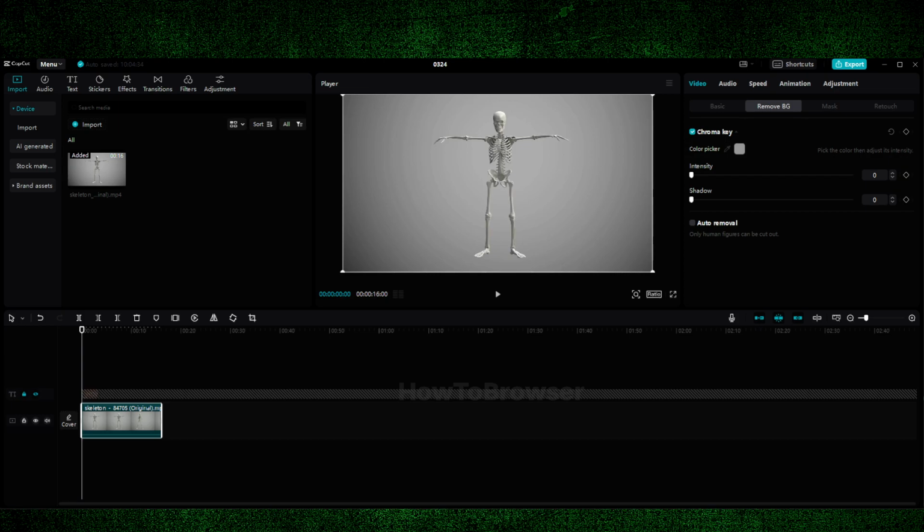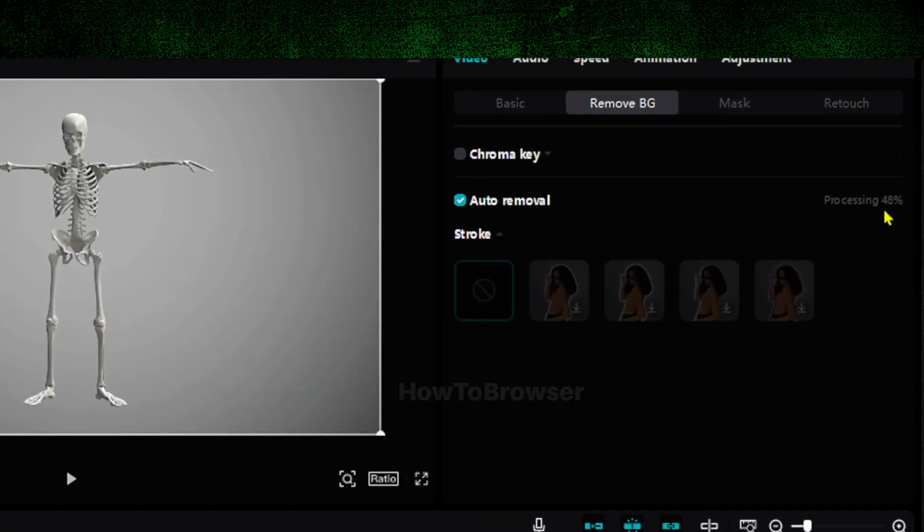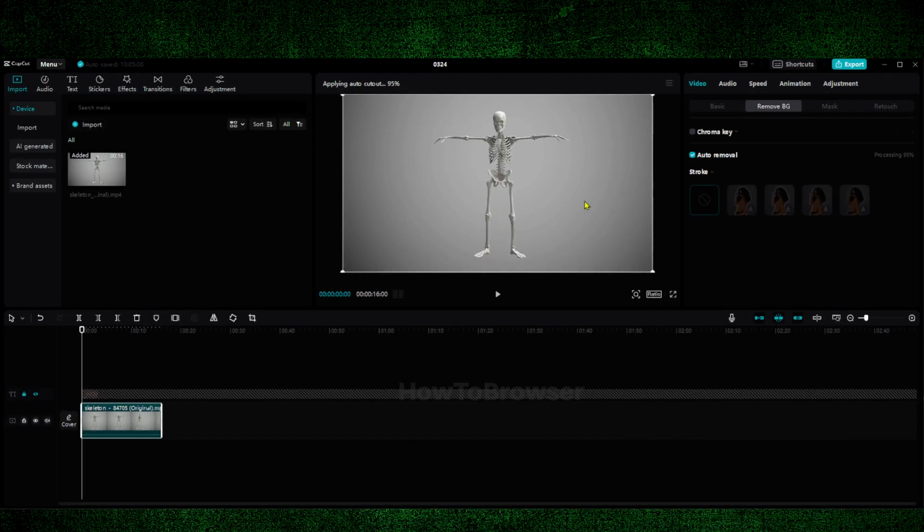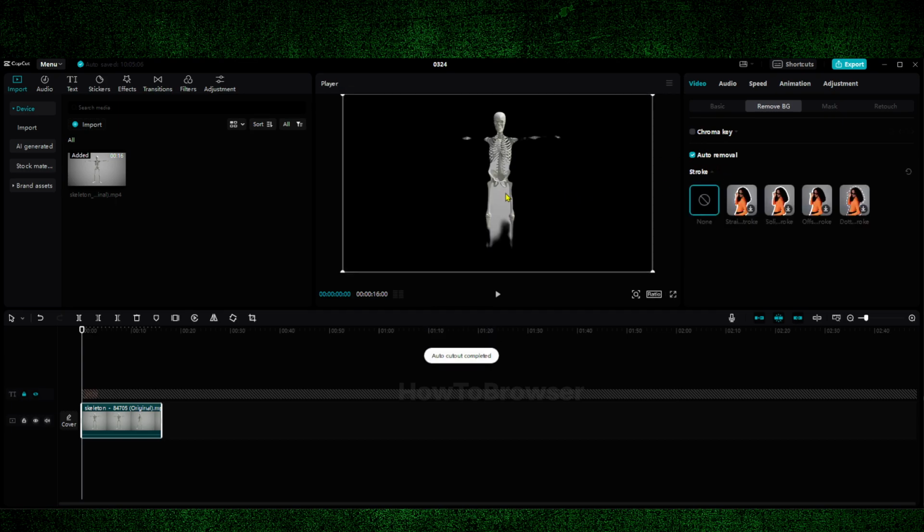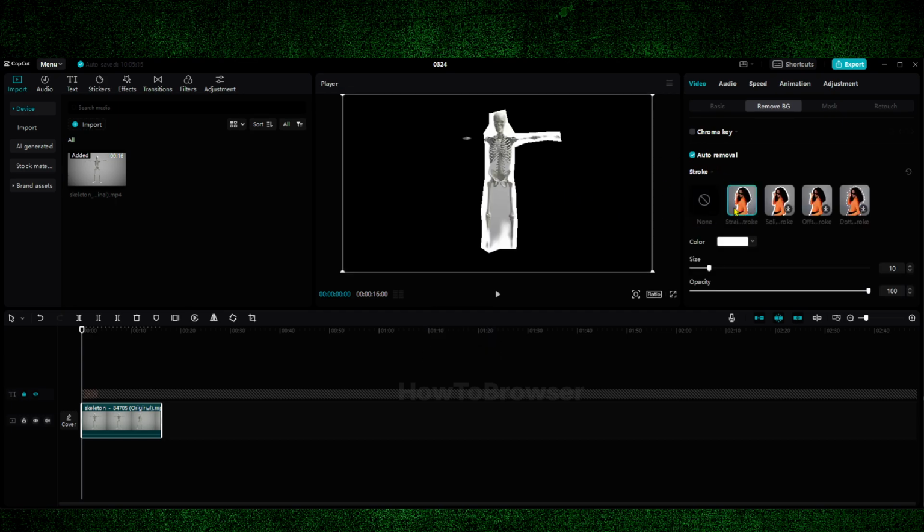And here, as you see, this option is not doing a good job. Actually, it is a good option, but it's not a good option for this case. So let's just uncheck this and go to auto removal, processing, and let's see how it does. And this is actually the result. Now, it's not perfect, that's for sure.